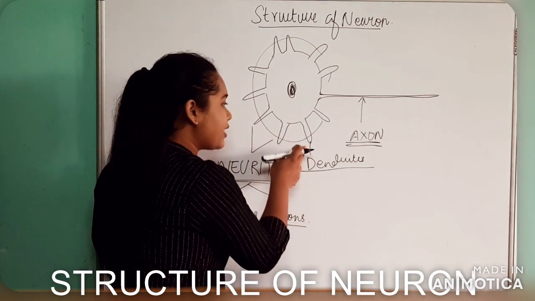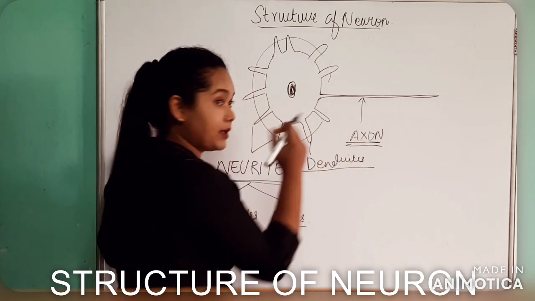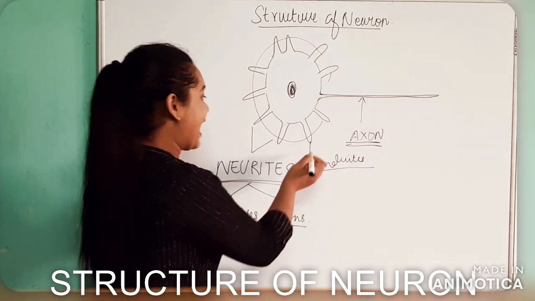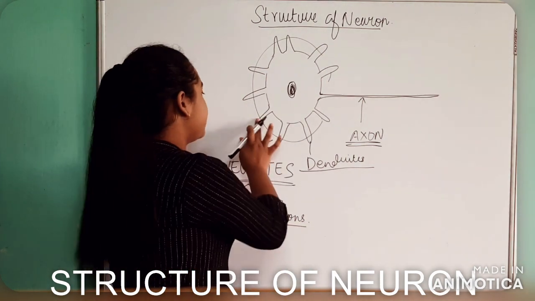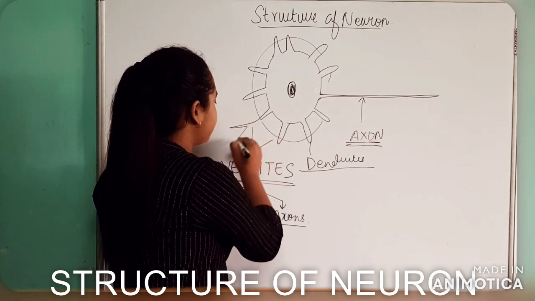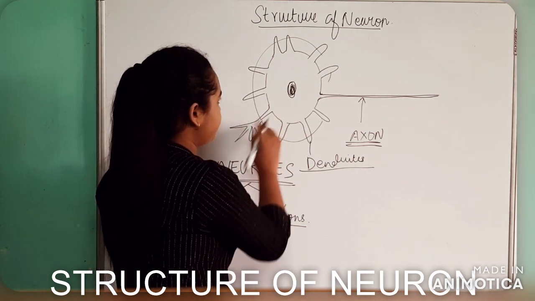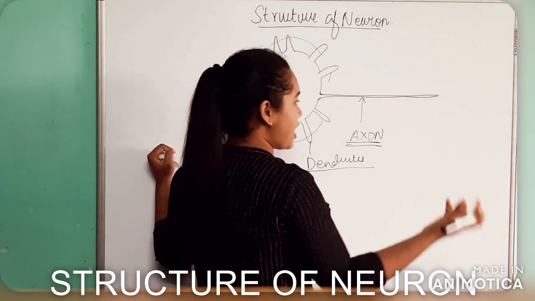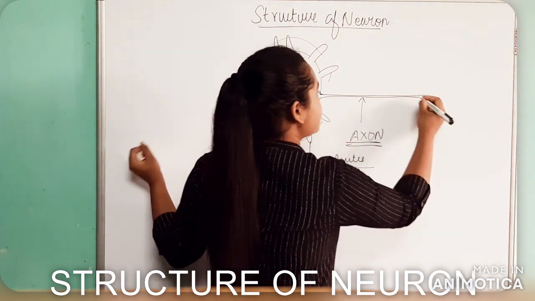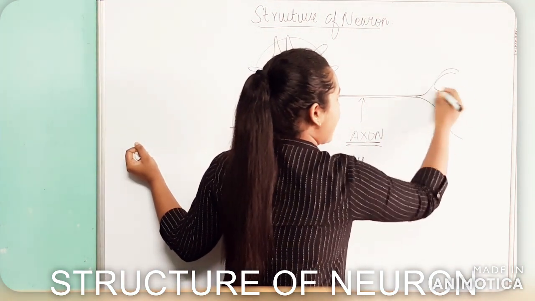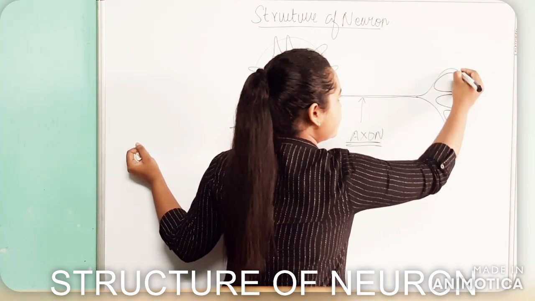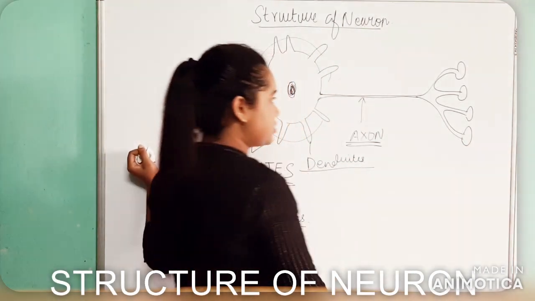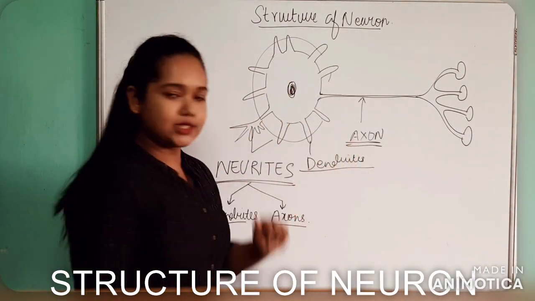Now at the end of the dendrite as well as at the end of the axon, that means at their terminal point, there will be the formation of branches. That means they will end in a branching form. All dendrites will end with some kind of branching. In the same way, the axon is going to form branches again. But at the end of the branches, there will be a formation of a button-like structure. Okay, a button-like structure. So I have told you what axons and dendrites are.